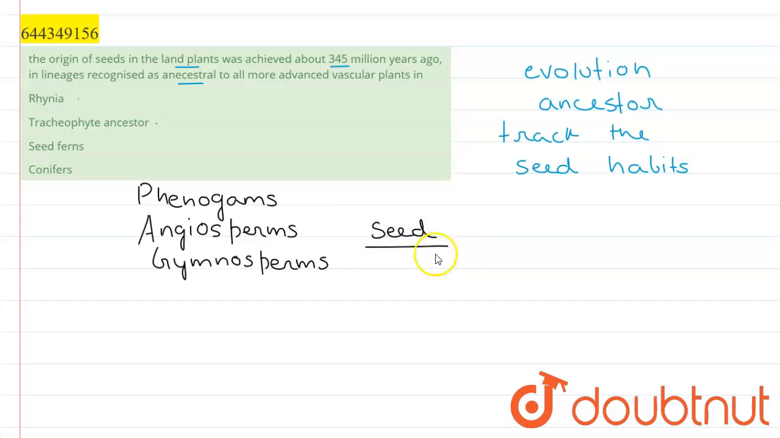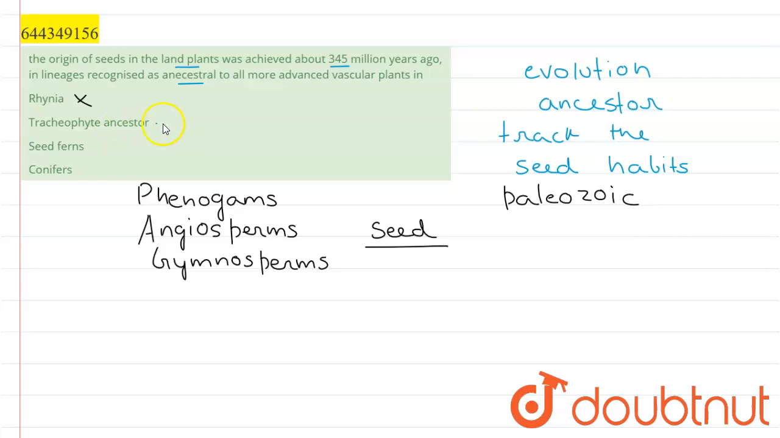So this ancestry, if we talk about how this modern habit came into being, the first option, Rhynia, is a wrong option because Rhynia is a plant which was seen in the Paleozoic era. The Paleozoic era was the era of the marine plants. So here seed habits were not differentiated. So this is a wrong option.